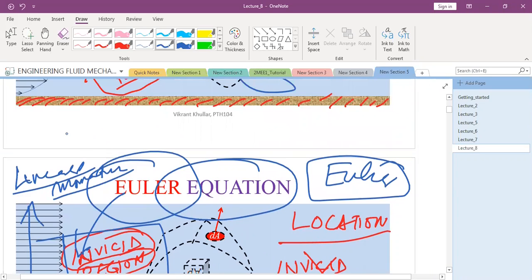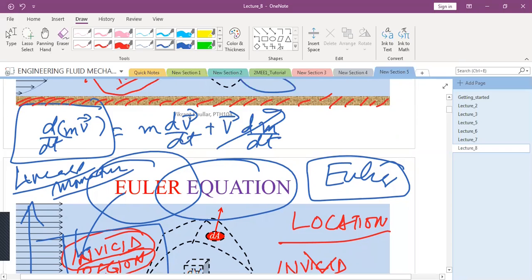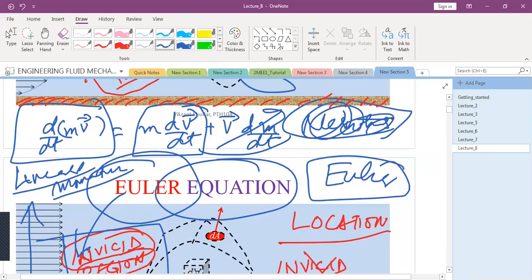So please try to see that these are very special cases, because you remember that the rate of change of linear momentum was this originally, and we knew that this was actually the case. This was the general case. We neglected this term because in classical mechanics this was the only term. Then this simplification led to Newton's second law. In Newton's second law, when we neglect the viscous forces, we end up with the Euler equation.